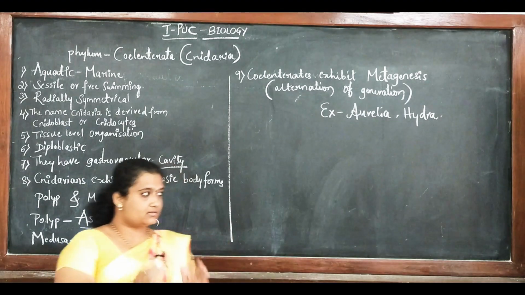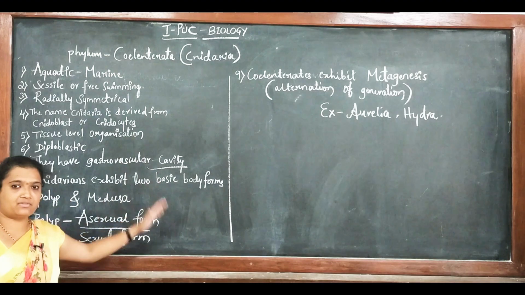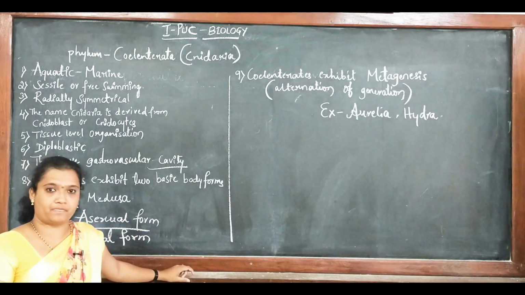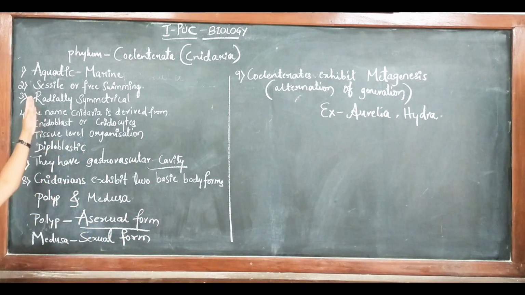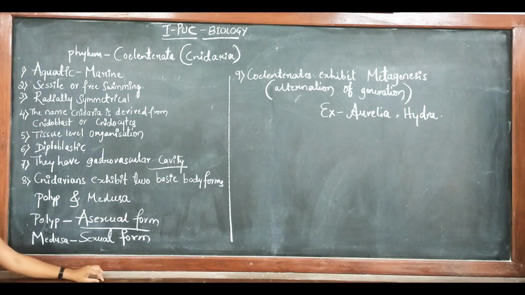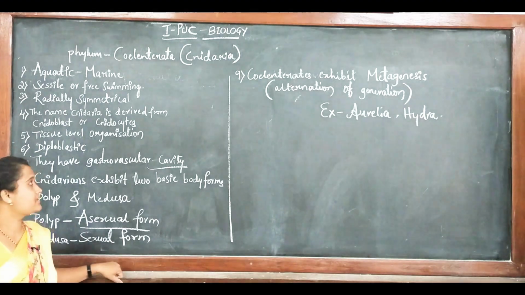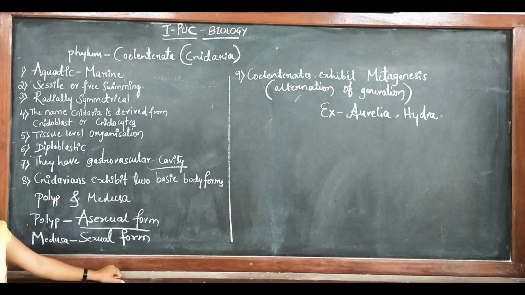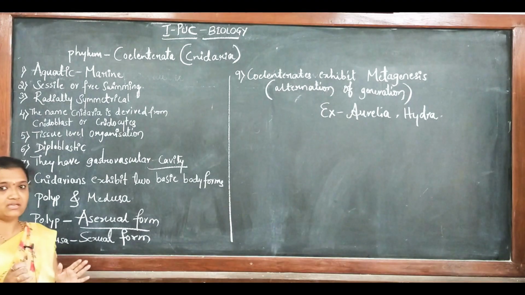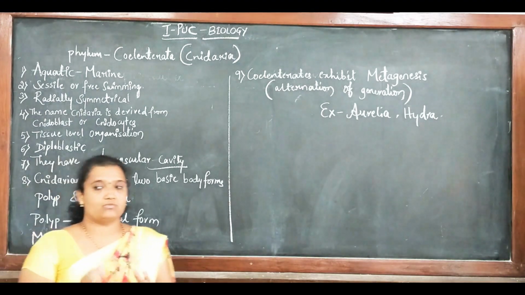Now we are going to start with the general characters of this phylum. Here the first character is about the habitat, that is, these coelenterates are aquatic. Aquatic means the animals which are living in water.